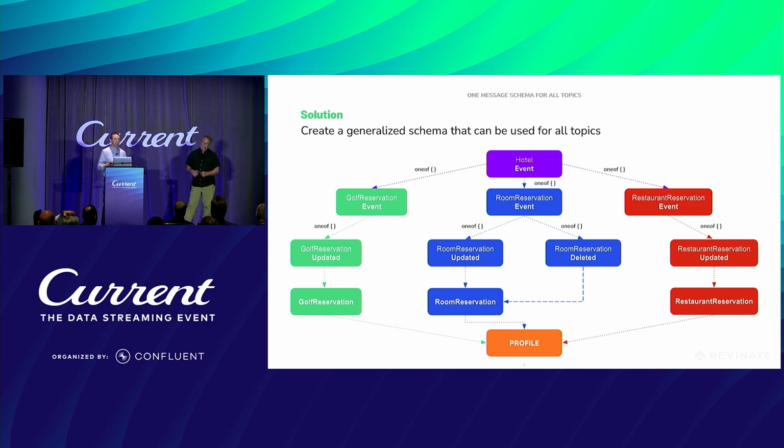And that actually makes it really easy to write to any message, or excuse me, any topic, because they're all just hotel events. It doesn't matter if it's this topic, that topic. They're all hotel events, and you can deserialize it and figure out exactly what it is based off of the oneof.